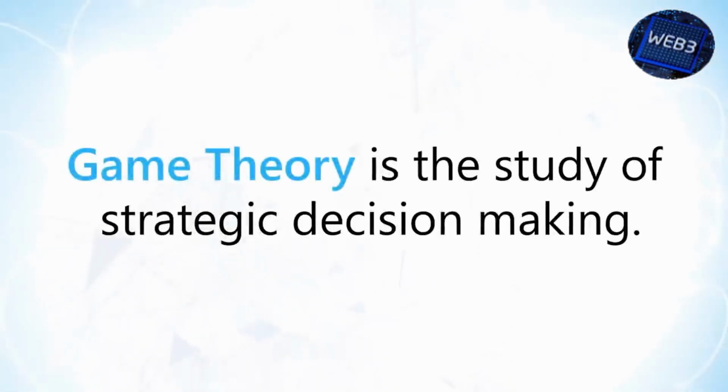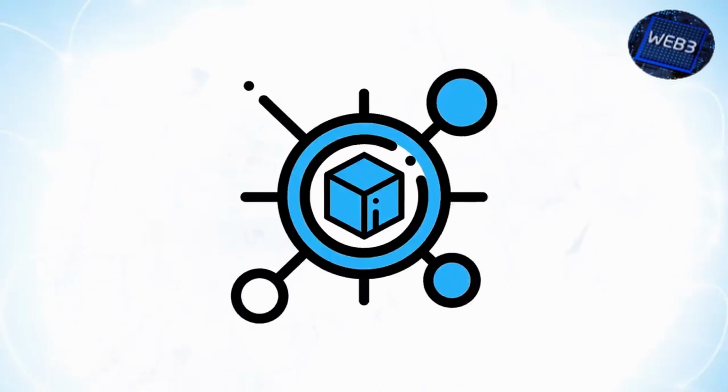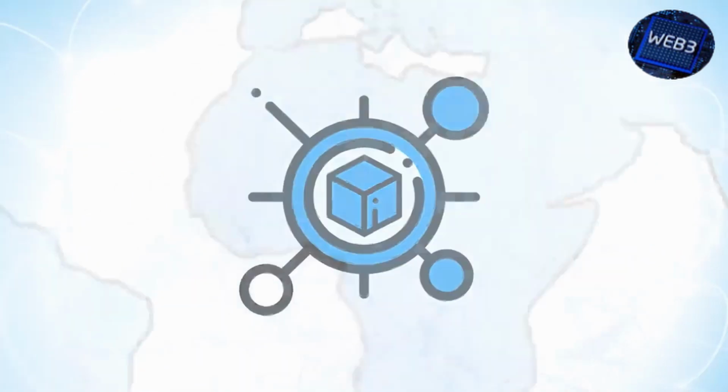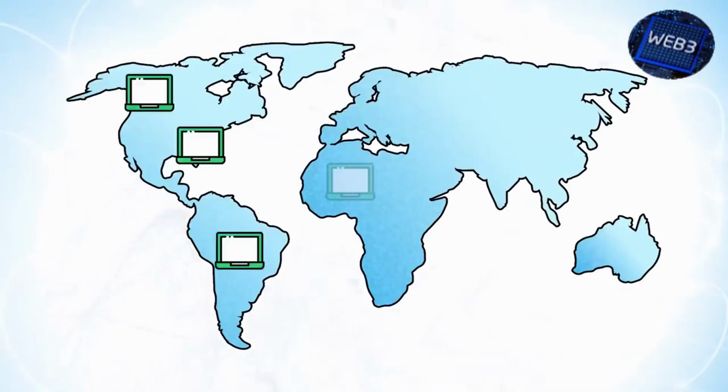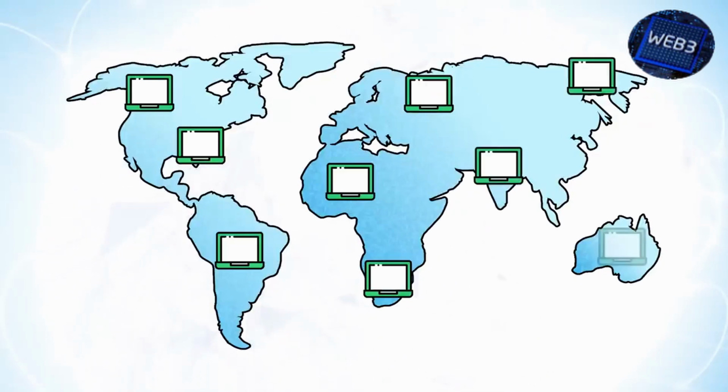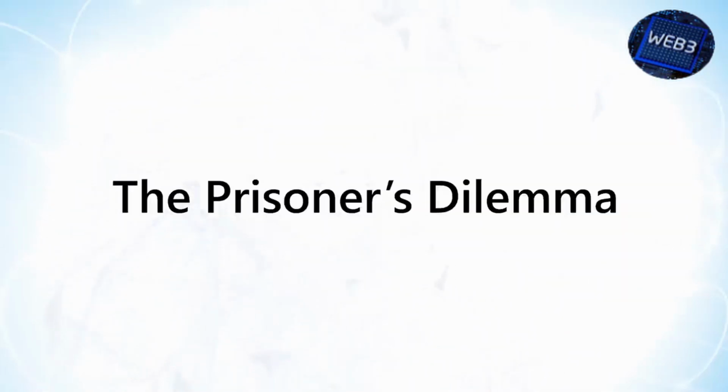Game theory is the study of strategic decision-making. It is a core aspect of how blockchain systems are designed so that anonymous nodes all over the world can work together for the common good of the network. Essentially, you want to design systems so that everyone acting in their own self-interest will help the network, not hurt it. The prisoner's dilemma is the classic example of game theory, so we'll run through it really quickly here to help clarify our statement.